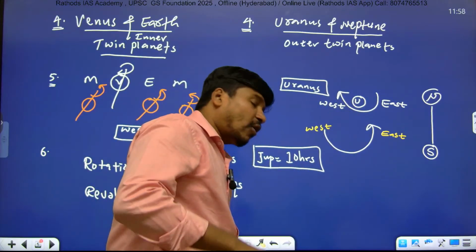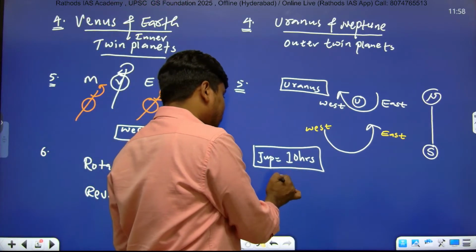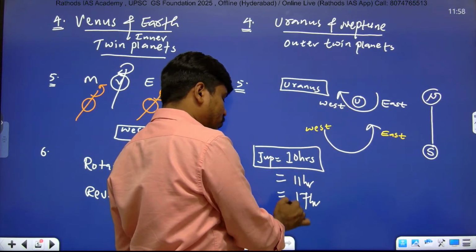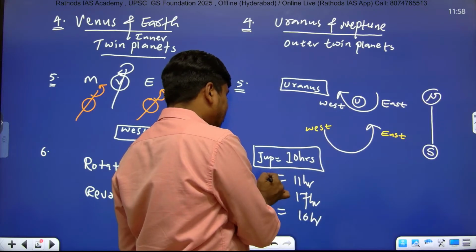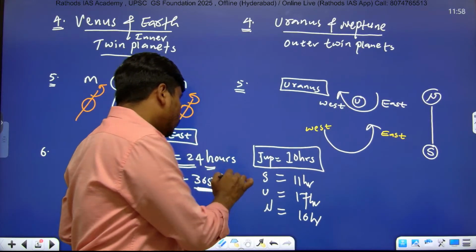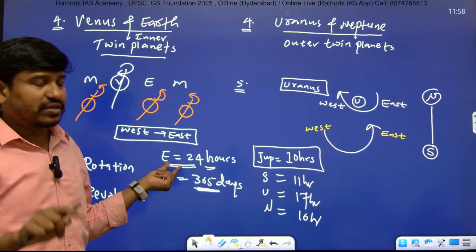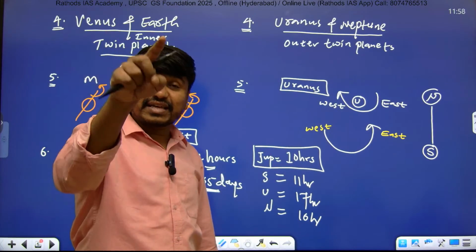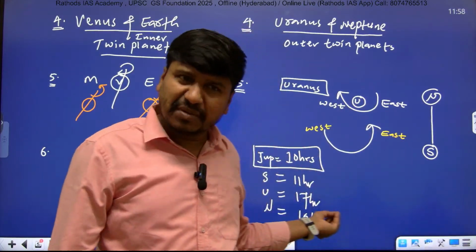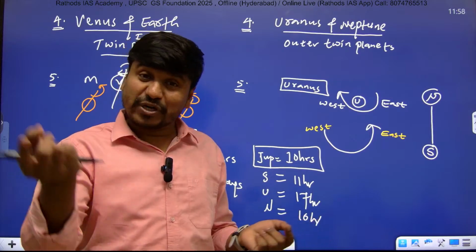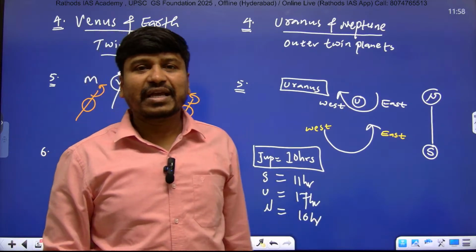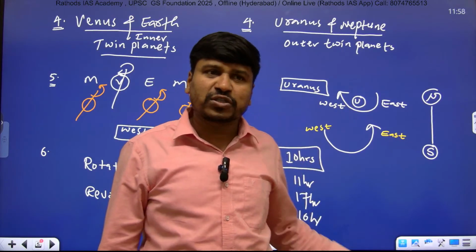Not only Jupiter, all the outer planets. Jupiter takes 10 hours, Saturn takes 11 hours, Uranus takes 17 hours, and Neptune takes only 16 hours, right? Saturn, Uranus, Neptune. So these four planets take less than the Earth. Earth takes 24 hours to complete one rotation. But these outer planets take less time than the inner planets. That is a very, very important concept, and many students get confused here. I am teaching a very basic, very simple topic here, but the students get confused. And UPSC knows very well that students get confused here, and they will ask questions from such topics. If you see the question papers of the last 4-5 years, you will find questions from such topics, right?